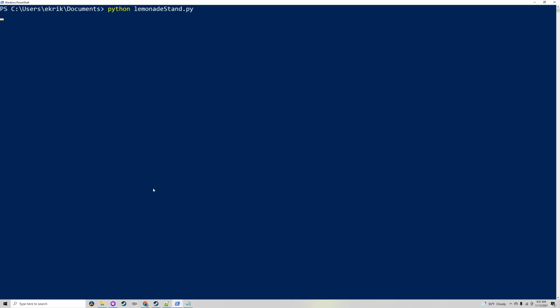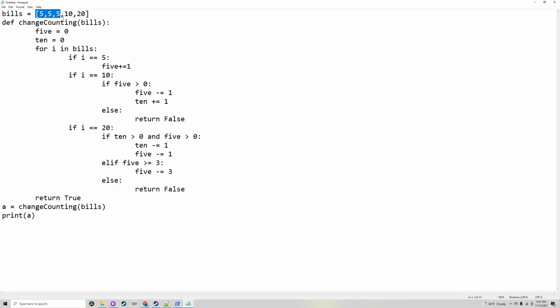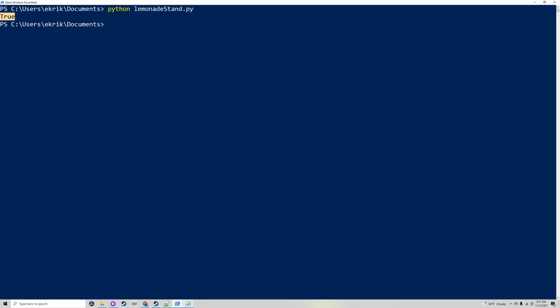And now I'll call the function and print it. In this case, it'll be true because you collect three $5 bills. You pay one $5 bill for the $10 bill. So now you got the $10 bill. You use one 10 and one 5 for the $20 bill. So you can pay for all the change. So it prints true in this case.